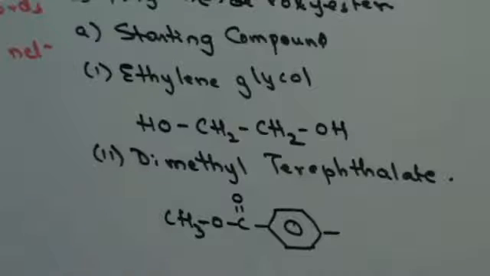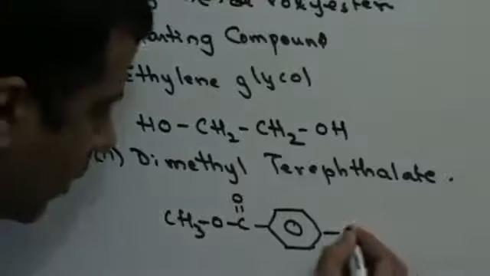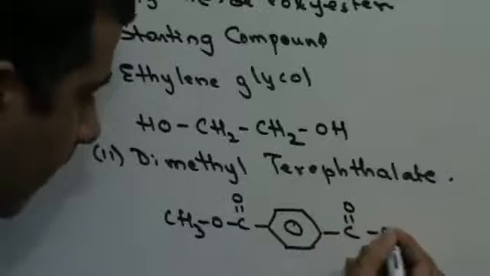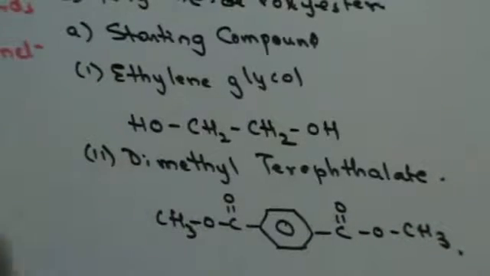So you have an acetate group attached on one side of benzene, you have another acetate group attached on the other side of benzene. This is dimethyl terephthalate, right? How do I prepare this? Preparation.